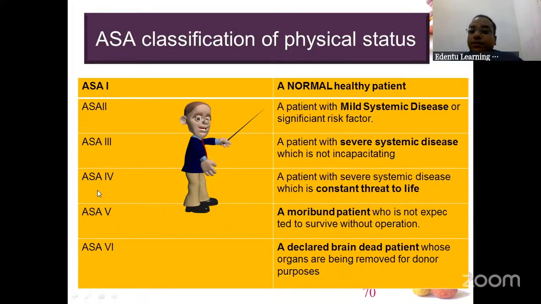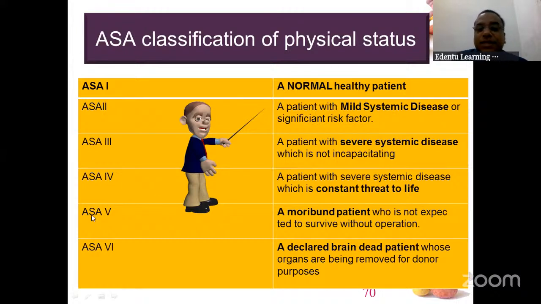ASA 4 is the final year students, like you. A patient with severe systemic disease, which is constant threat to life. So if you don't do your cases, you take any unwanted leave, you're always in trouble. So constant threat to life.